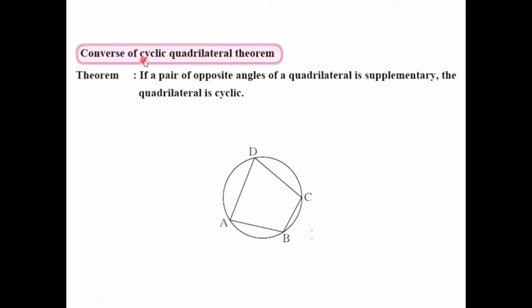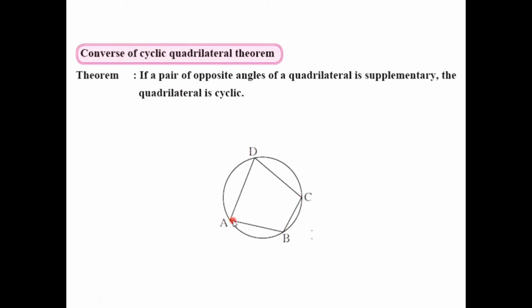Now we have the converse of the previous theorem, that is converse of cyclic quadrilateral theorem. The theorem is, if a pair of opposite angles of a quadrilateral is supplementary, then the quadrilateral is cyclic. Suppose there is one quadrilateral given, ABCD.